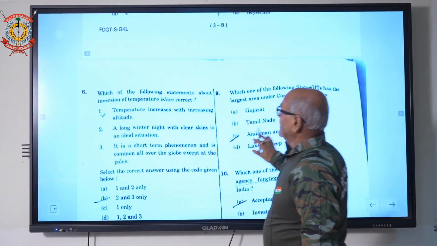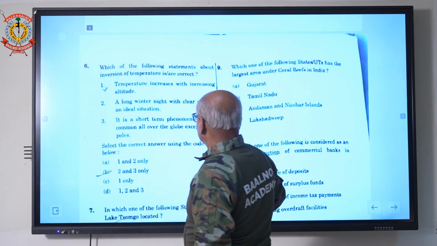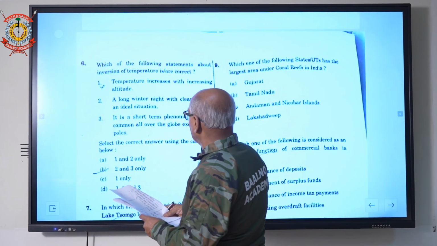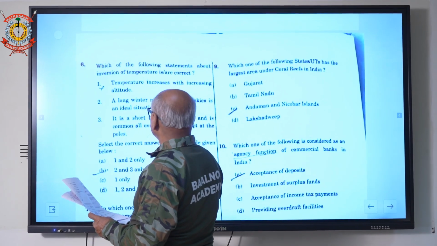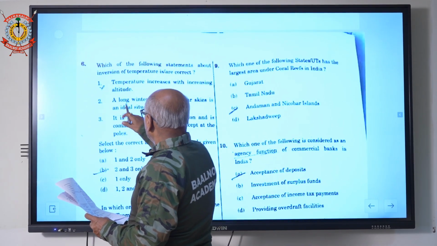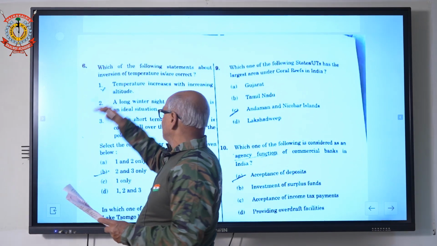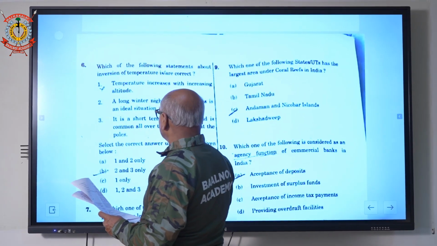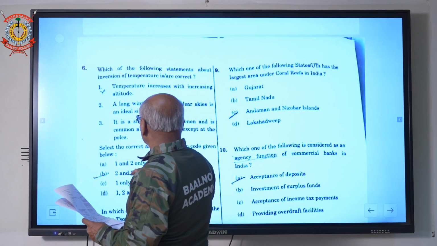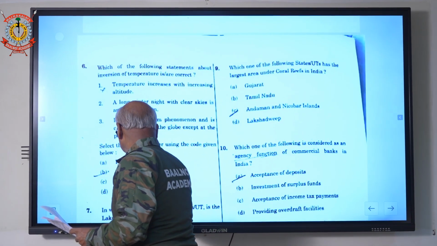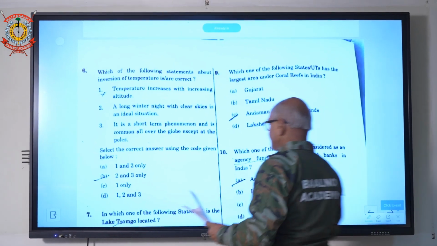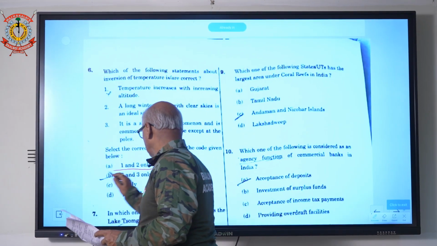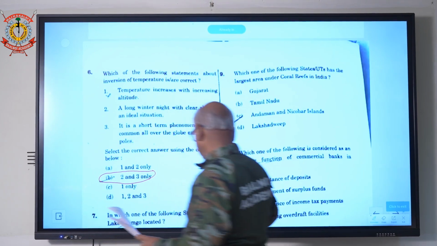Next come to question number 6. The temperature increases with the increase in altitude. If you increase altitude, temperature decreases. Here increasing is wrong. So 2 and 3 are correct. Answer will be B part.